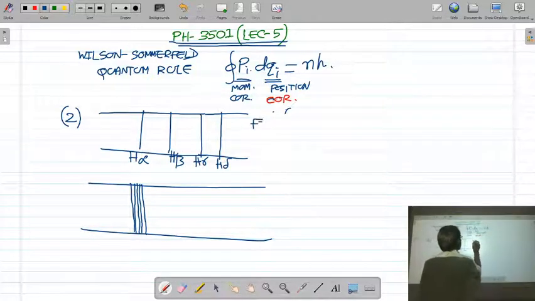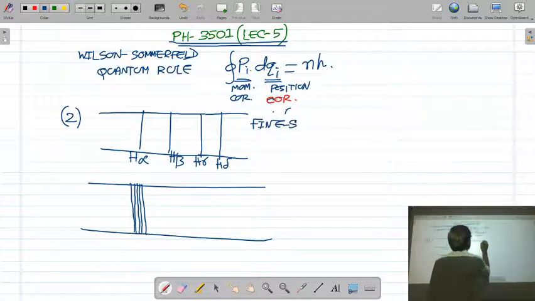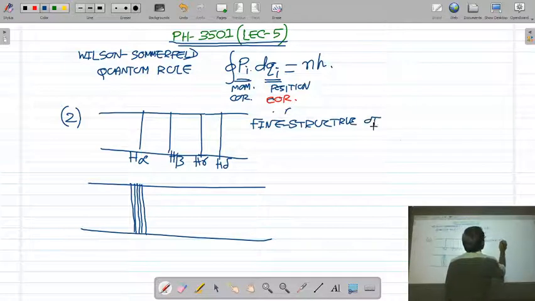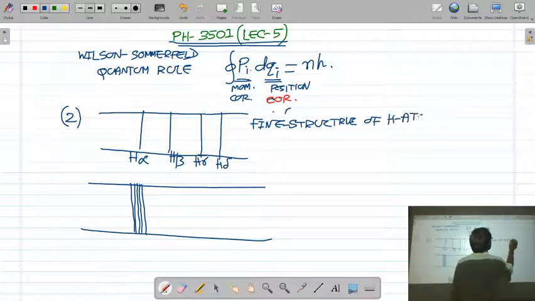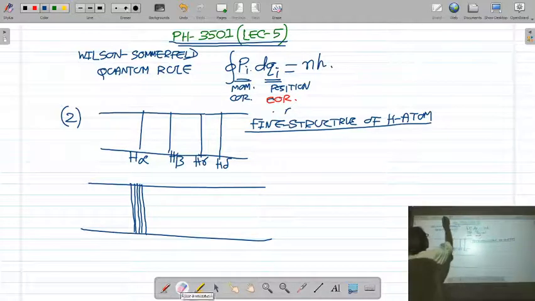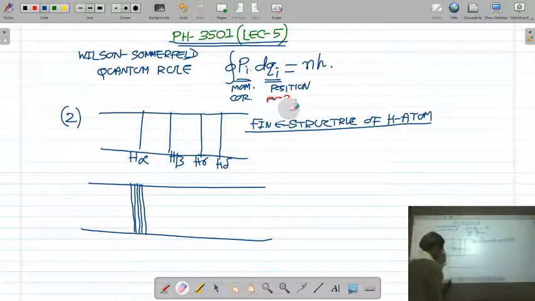This is called the fine structure of the H atom. So what is the fine structure of the hydrogen atom?